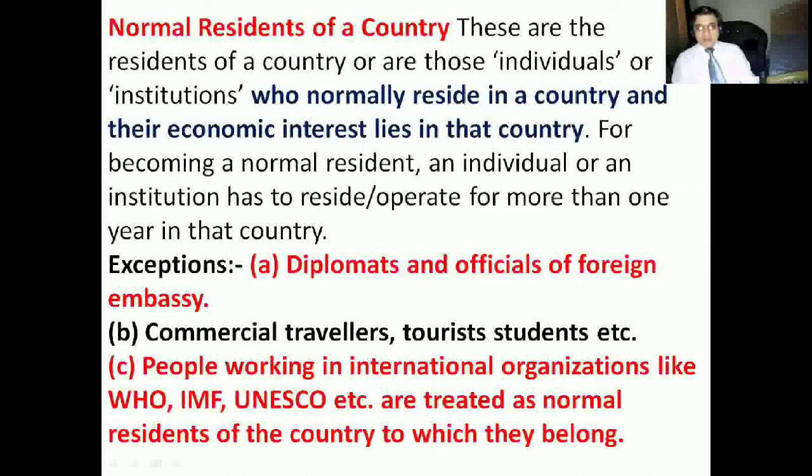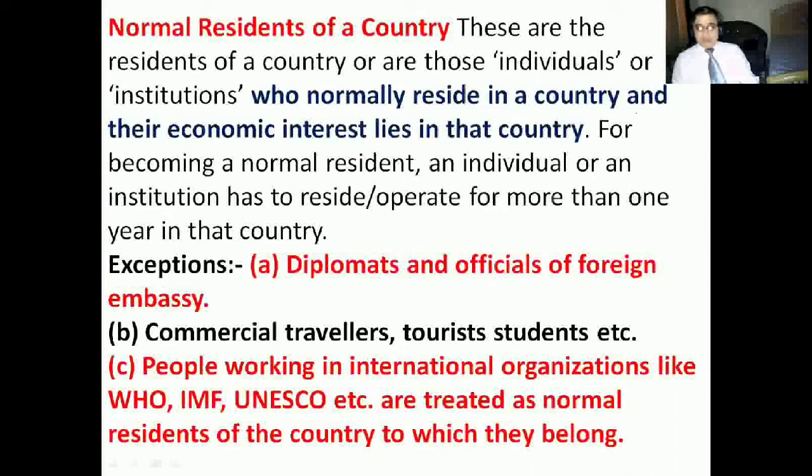in that country. There are some exceptions also, like diplomats and officials of foreign embassies are not part of normal residents. Second, commercial travelers, tourists, students, etc. Then people working in international organizations like WHO, IMF, UNESCO are treated as normal residents of the country to which they belong.